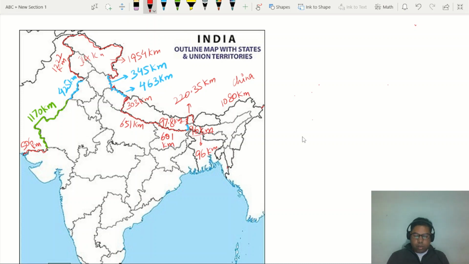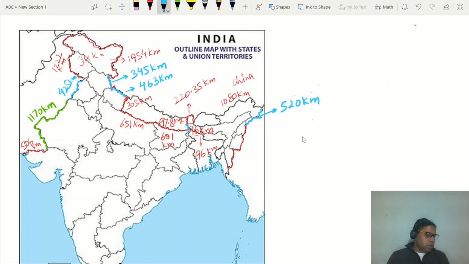So this is the whole border of Myanmar in northeast India here. One by one we will talk about it. Myanmar has a border with Arunachal Pradesh, for a distance of 520 kilometer.